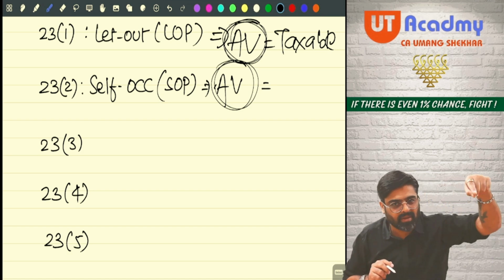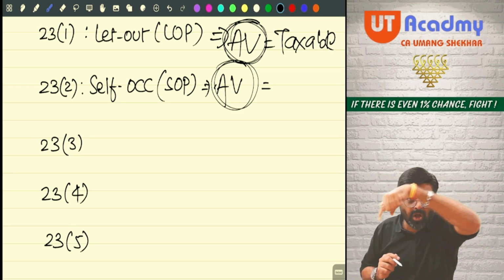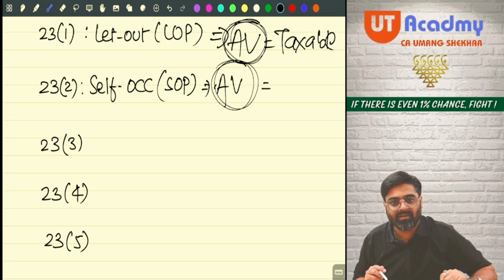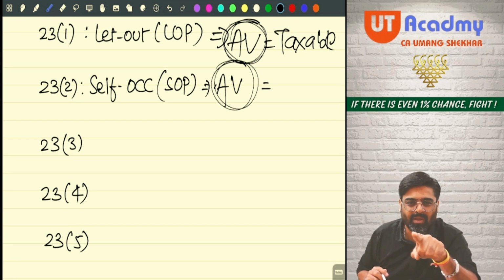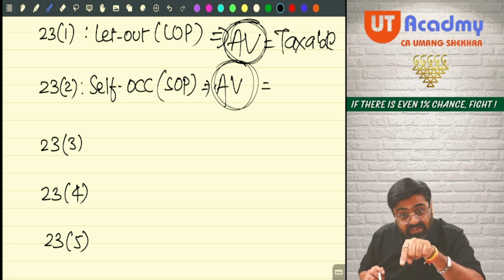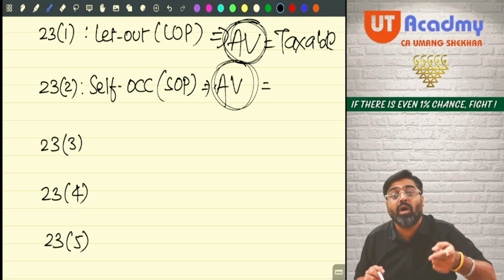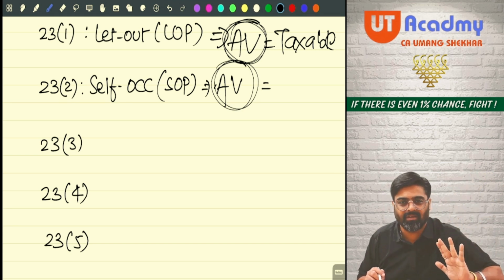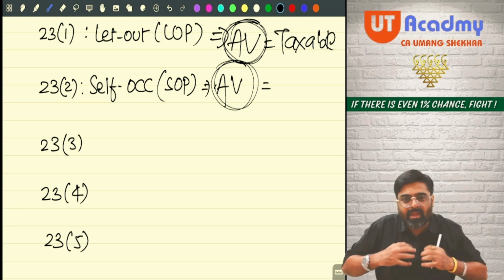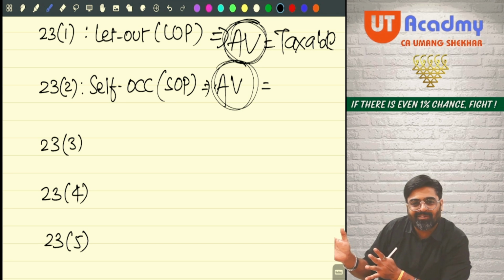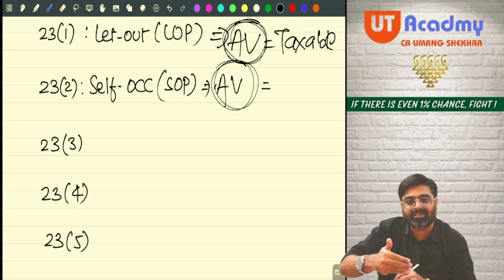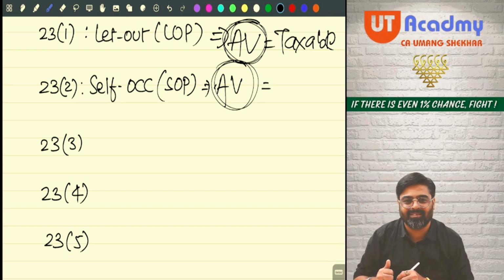Knowing that the property can earn rent, which he is not earning, charging tax on that rent will not be good for the assessee. Because if we start charging tax on that annual value, if we start charging tax on that rent earning capacity, what will happen? That poor assessee will take him out of his own house, start staying on the bus stand, start staying on the railway stations.